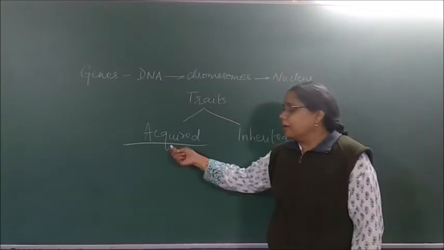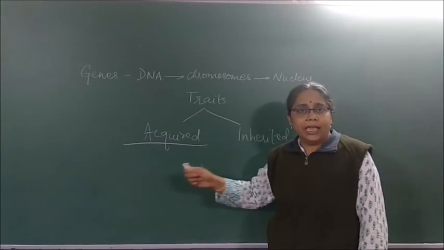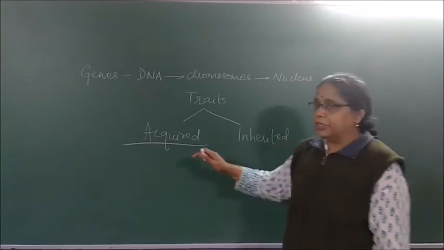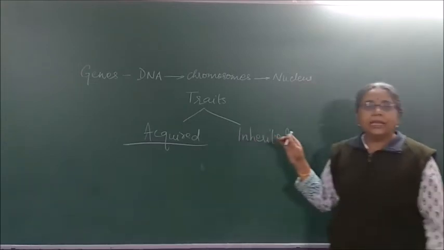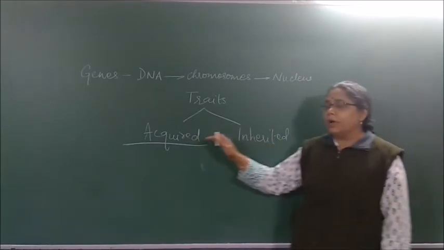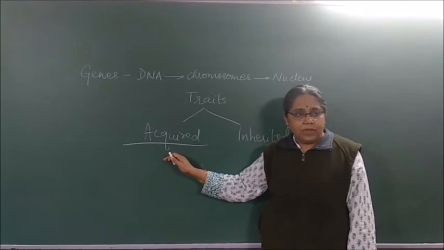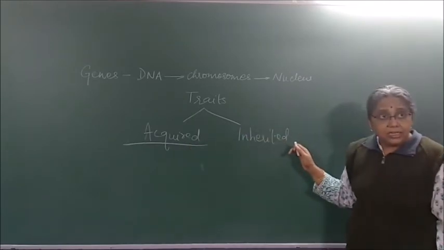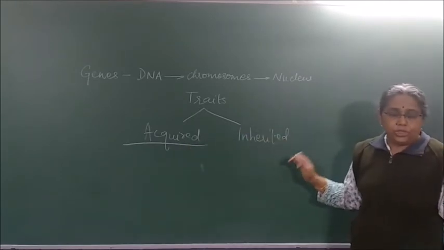generation. Acquired traits do not bring any changes in the reproductive tissue, whereas inherited traits make changes in the reproductive tissue. Acquired traits do not lead to evolution. Inherited traits lead to evolution.